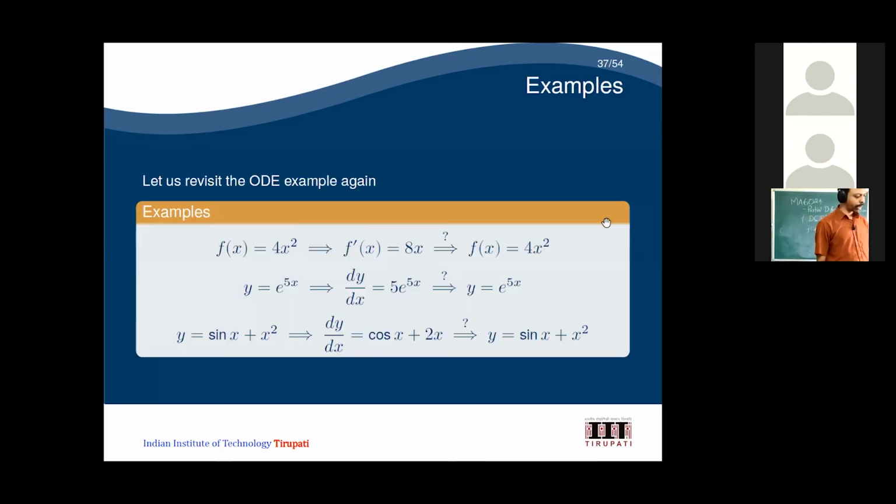So we have seen f of x equal to 4x square in the 5 or 6 slides before. We have seen that f of x equal to 4x square means f dash of x equal to 8x. Now suppose I want to go back. Suppose f dash of x equal to 8x is given. I want to go back to f of x. Will I get f of x equal to 4x square?